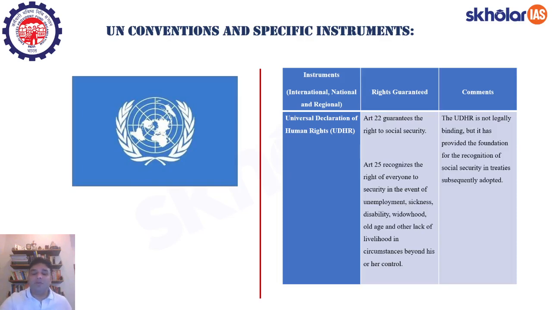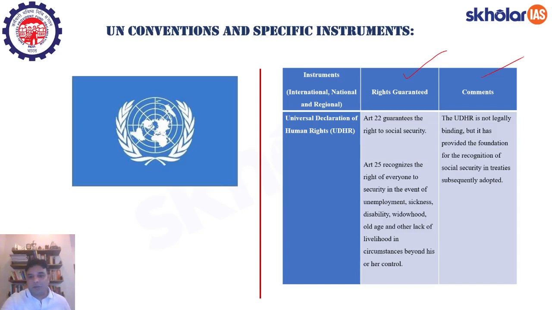Right. So I have given you this in a tabular format so that it becomes easy for you to note down. Right. So in one column we will be speaking about any international, national, or regional convention or law. In the next column, we will talk about the rights which are guaranteed under that convention or law. And then there are additional comments which will add value to your preparation.